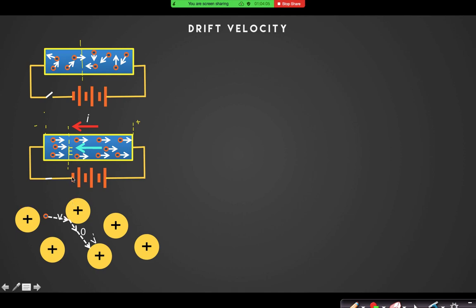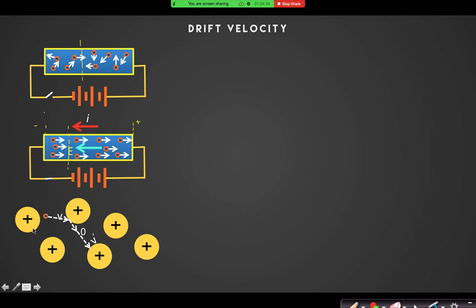Now look inside that conductor, there are also a large amount of positive lattice structures. Positive lattice structures means they cannot actually move inside that conductor, they are fixed. They actually build the body of that conductor. So they are very closely spaced, as it is a conductor. You are talking about a metal, so these are very closely spaced, and any particular electron has to travel opposite to the electric field, overcoming all these hindrances.